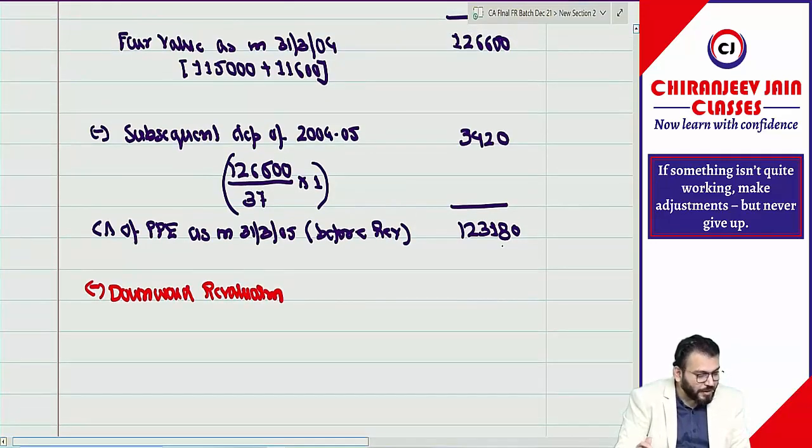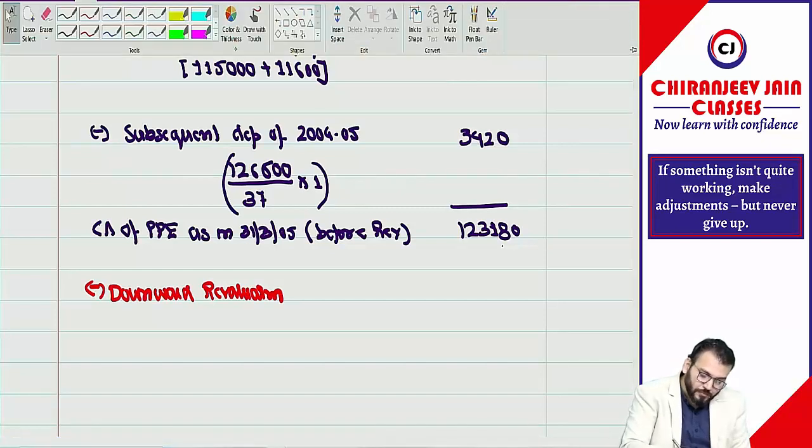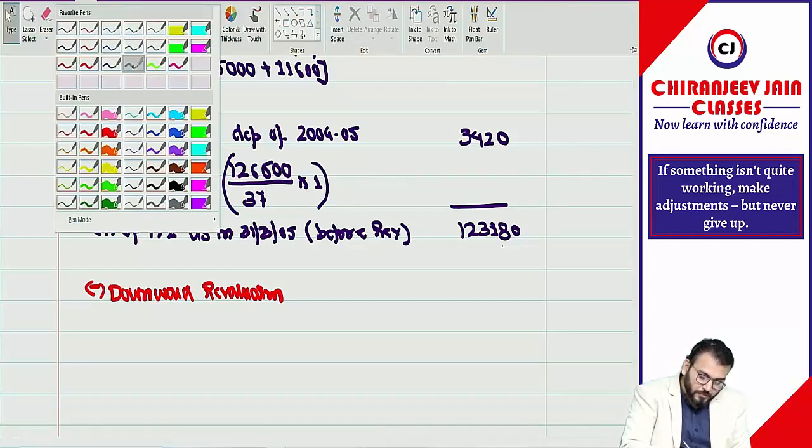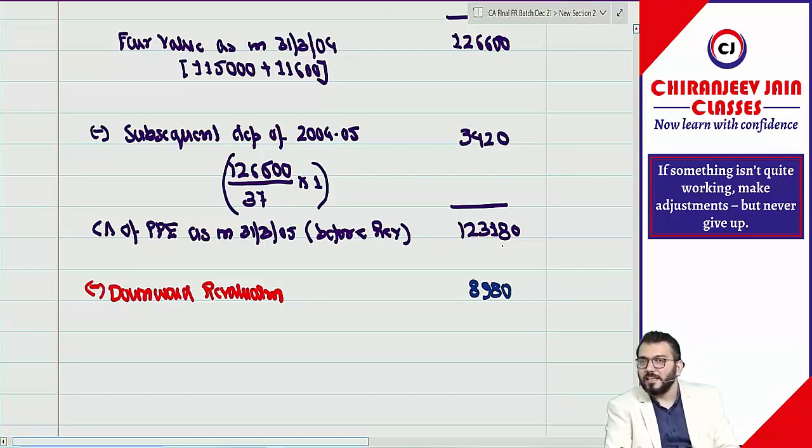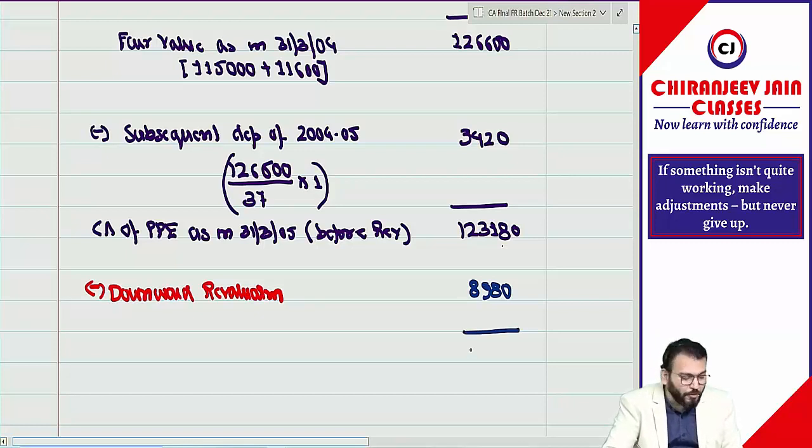Downward revaluation by what amount? From 1,23,180 deduct 1,14,200. So it will be 8980. Correct, because then only it will become how much? Payable is what? 1,14,200, no? Correct. So downward revaluation is 8980.